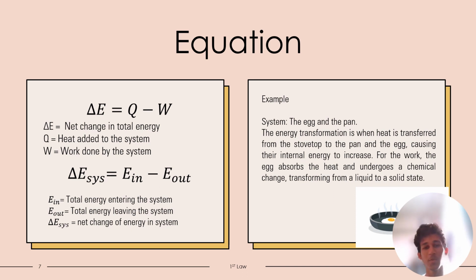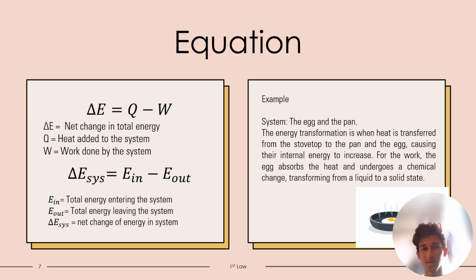So let's consider the process of cooking an egg on the stove top. The energy transformation is when heat is transferred from the stove top to the pan and the egg, causing the internal energy to increase. Applying the equation, delta E equals Q minus W. Delta E is the energy of the system.